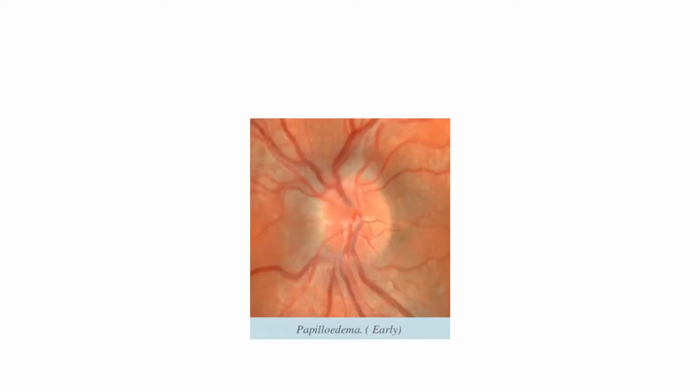Now this picture shows you papilledema in its early stage. If you see the nasal side of the vessels, you can see some blurring of the disc margin here nasally. Otherwise, temporally, superiorly, and inferiorly, it is more or less normal. Inferiorly also there is some blurring. So nasally and inferiorly, the disc margin is blurred. Now, the disc is a bit hyperemic. So these are the two signs that I can see here in papilledema in its early stage.